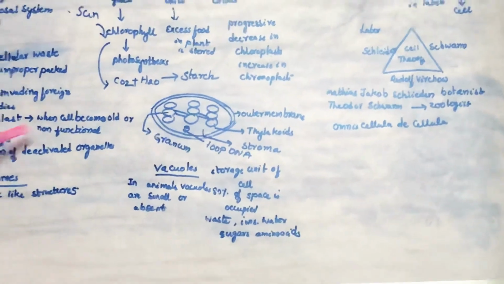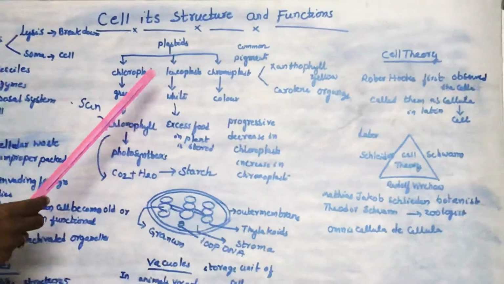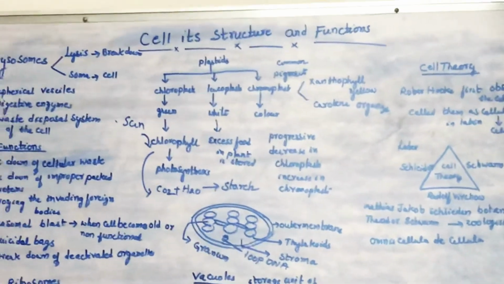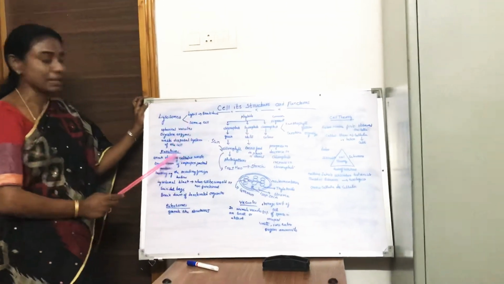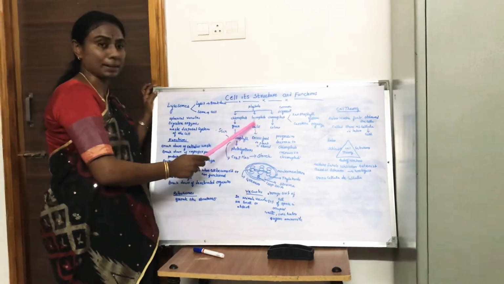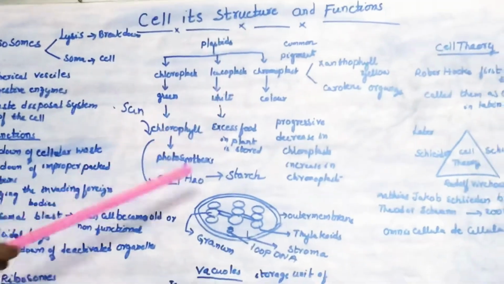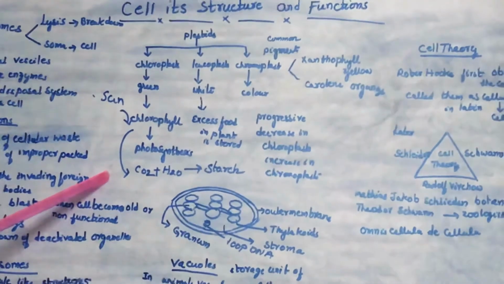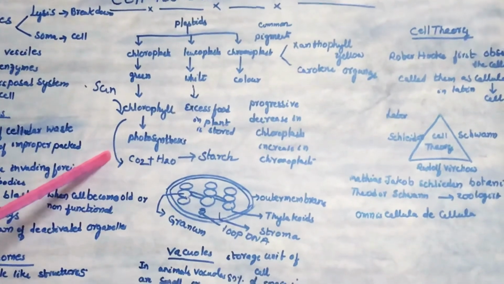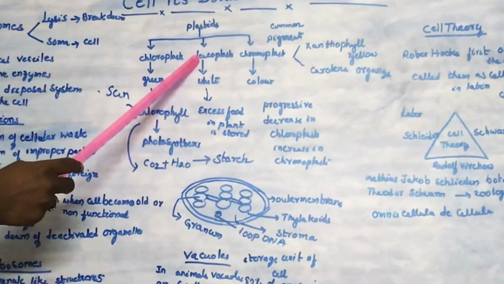So now going to the next part of the plastids, the leucoplast. Leuco means white. When we observe a plant cell under a microscope, we find abundant chloroplasts. Apart from the chloroplast, we come across some white colored organelles. These white colored organelles, we call leucoplast. The food material that is synthesized by photosynthesis will be stored in the various parts of the plant cells. Especially the excess food in the plant is stored in leucoplast.